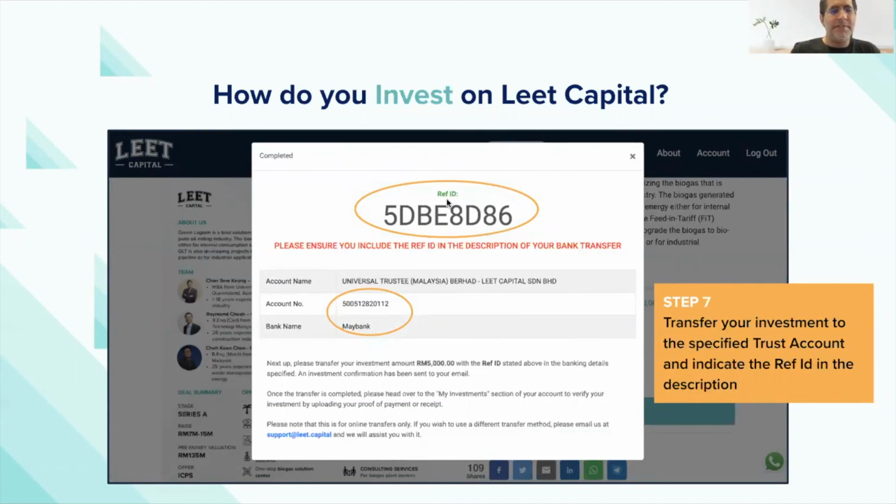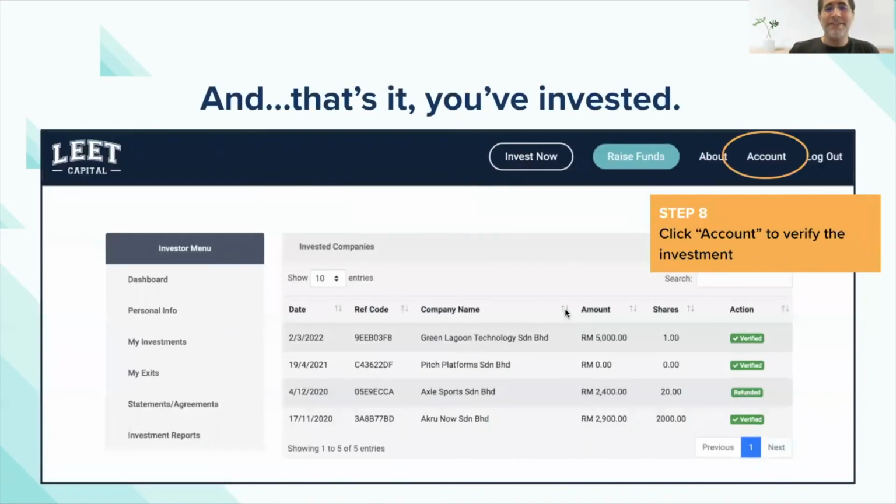Don't worry about this number. If you forget what this reference number is, a copy will be sent to you via email. It will also be in your dashboard, so you can track back what that unique reference ID was, so we can make sure that we do the reconciliation on our backend itself. Once that's done and you have transferred that, all your investments will be listed on your dashboard to see what you've invested before.